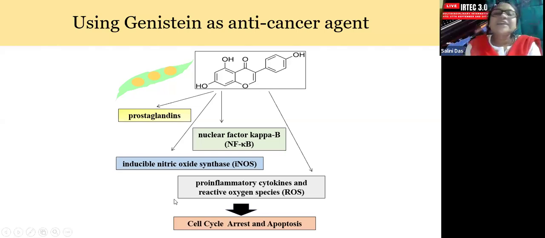Now, because we started today's session with phytochemicals, meaning plant-based chemicals, to repurpose them for therapeutic purposes, my work is also with plant-based phytochemicals. Genistein, a soybean isoflavonoid, is a compound extracted from soybean, and it belongs to the isoflavonoid group. It acts as an anti-inflammatory and anti-cancer agent.